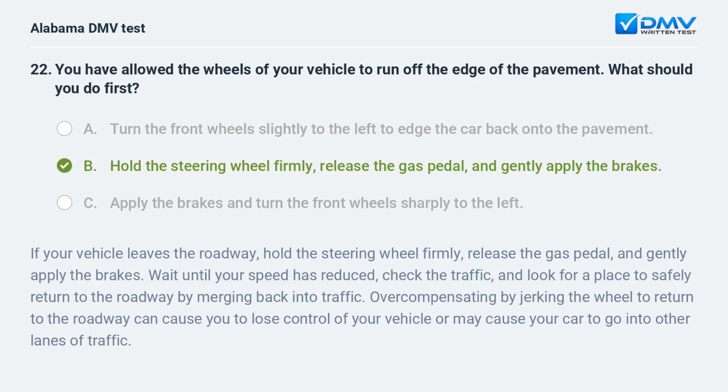B. Hold the steering wheel firmly, release the gas pedal, and gently apply the brakes. If your vehicle leaves the roadway, hold the steering wheel firmly, release the gas pedal, and gently apply the brakes. Wait until your speed has reduced, check the traffic, and look for a place to safely return to the roadway by merging back into traffic. Overcompensating by jerking the wheel to return to the roadway can cause you to lose control of your vehicle or may cause your car to go into other lanes of traffic.